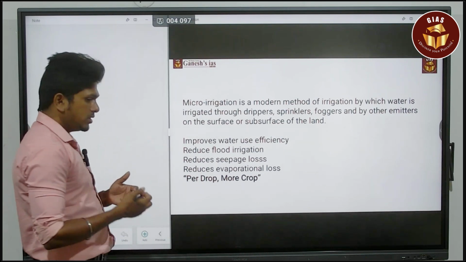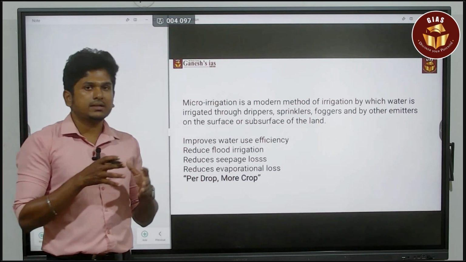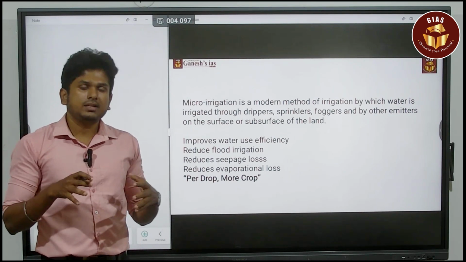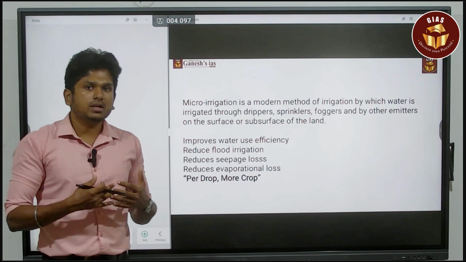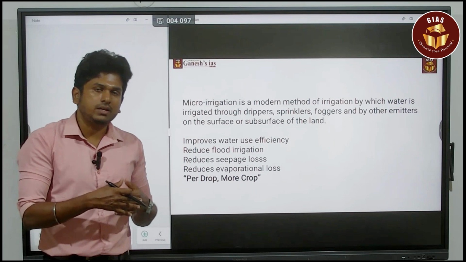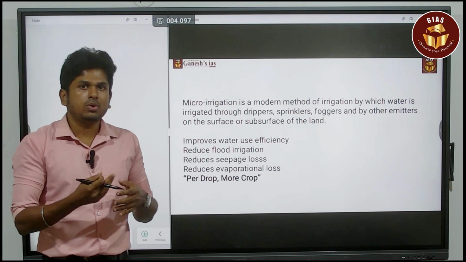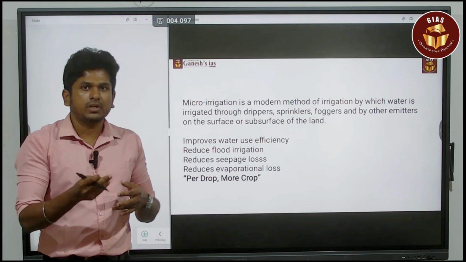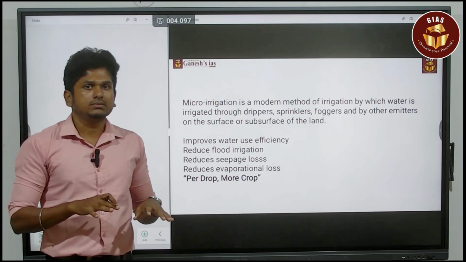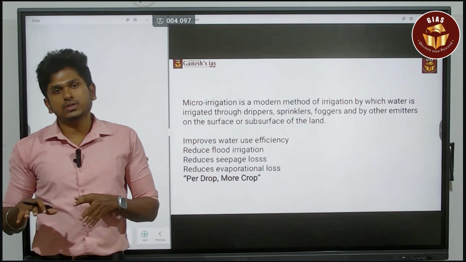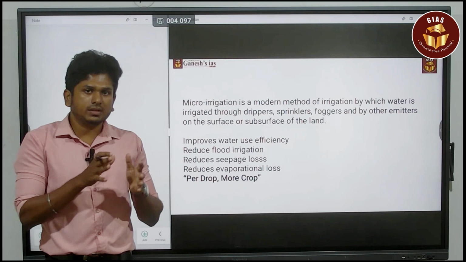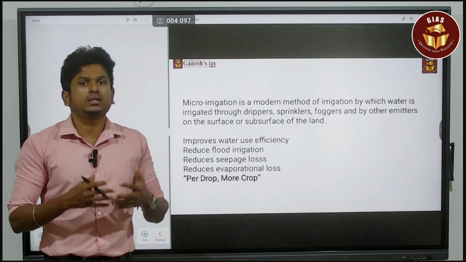For example, normally in India we practice something called flood irrigation, which means there will be the land, and in that land we will flood the water and then do the farming activities. We will sow a seed and then the seed will grow like an infant crop. Then at the matured stage, you will make the land dry and go for harvest. So for more than 70% of the cultivation process, the land will be flooded.